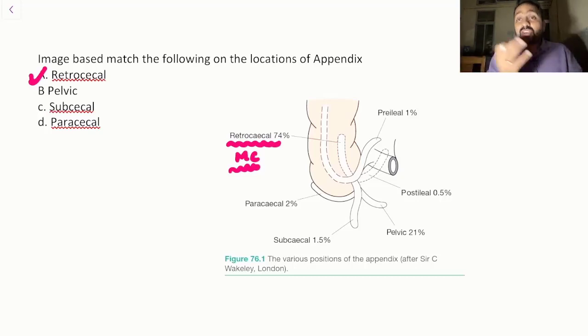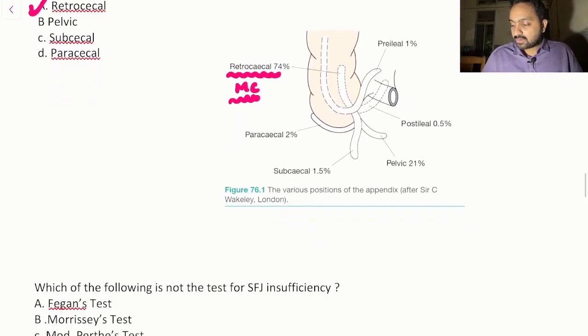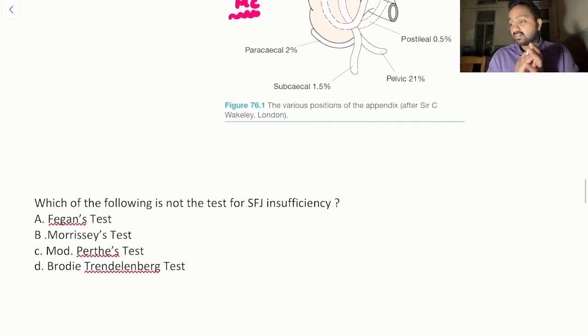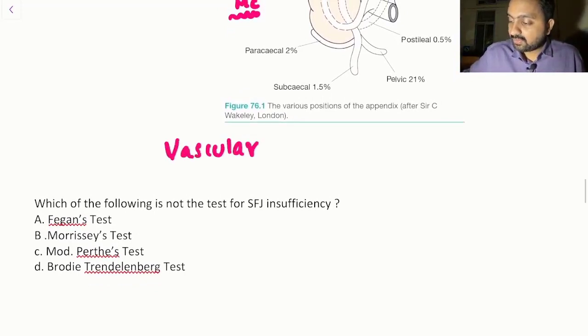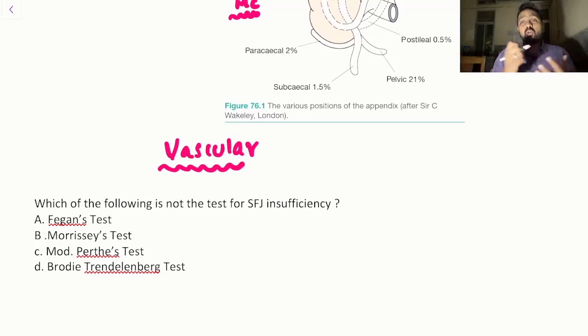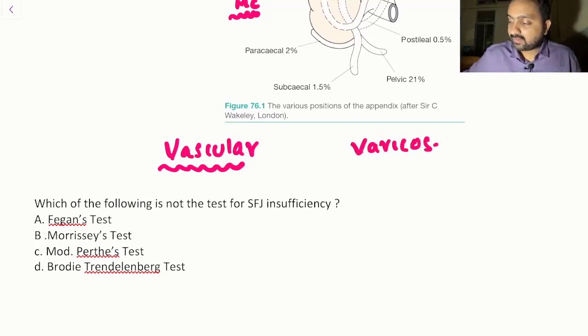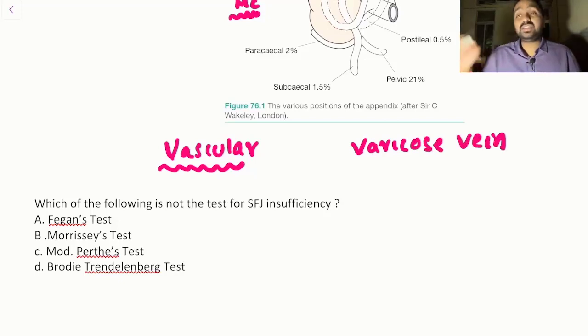The description, the image in Bailey and Love was sufficient for you to answer that. Now another question. Now we move down to this next segment from the vascular part, right? Now the previous trend was that they have always asked questions from your varicose vein, specifically your CEAP classification.